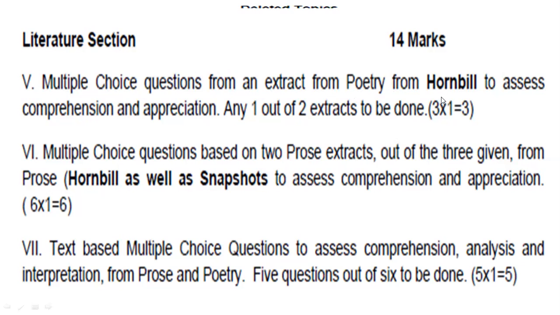of Hornbill. How many poems are given there in Hornbill? Out of all the poems, extracts will be given to you, and out of 2 extracts you have to choose the best one, and then give the answers of the 3 questions asked in the same extract. Extract means here poetry, some lines will be given to you from the poem, and out of 2 poems you have to just select which one is strong, meaning in which poem you are strong.